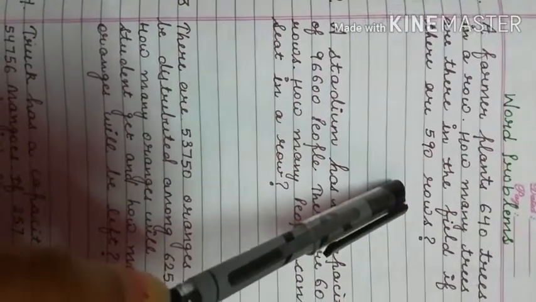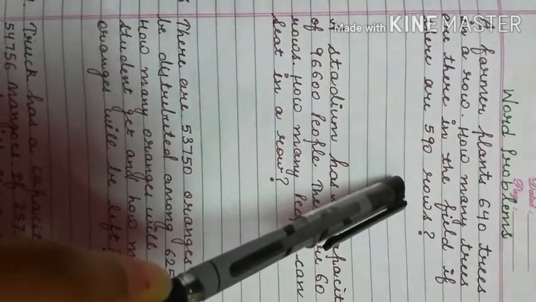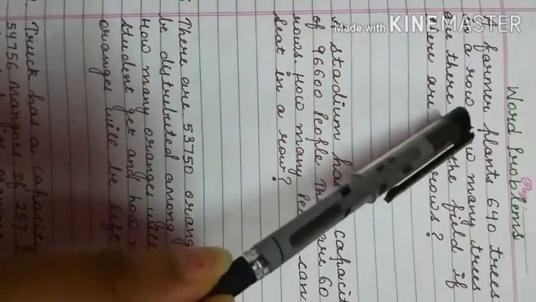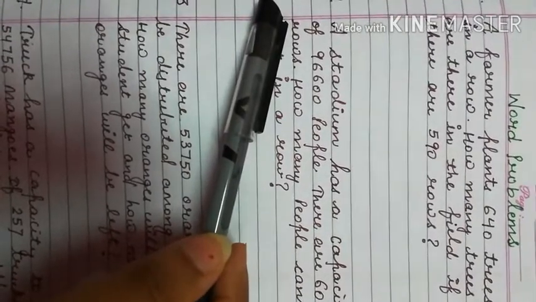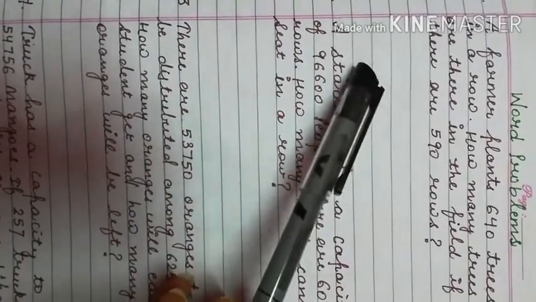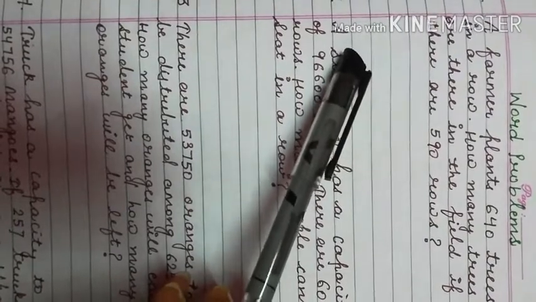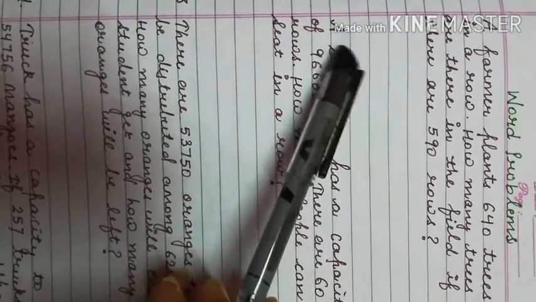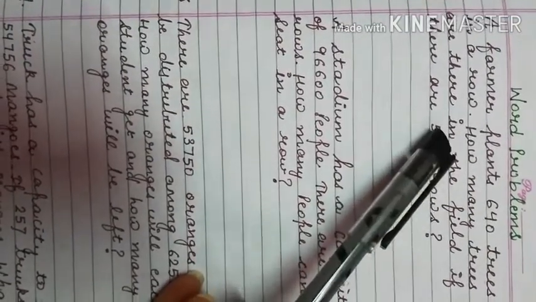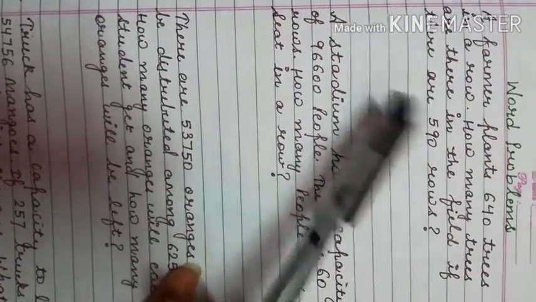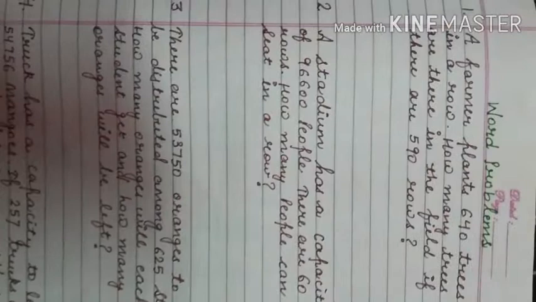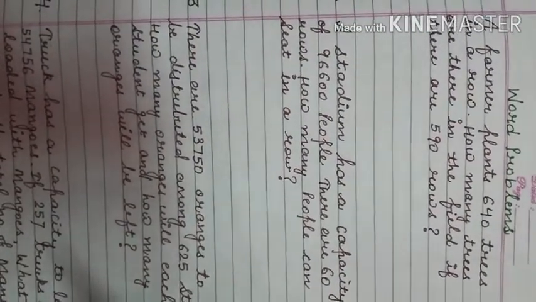Because we are solving word problems, its solution will also be along with the statements. So we will read out the statements, figure it out, and write the answer along with the statements. Here it is given that he plants 640 trees in a row.